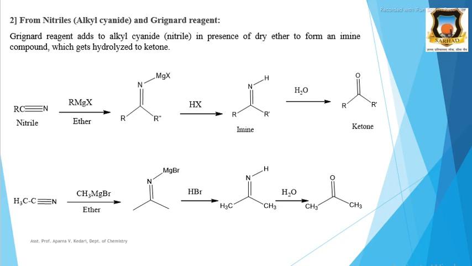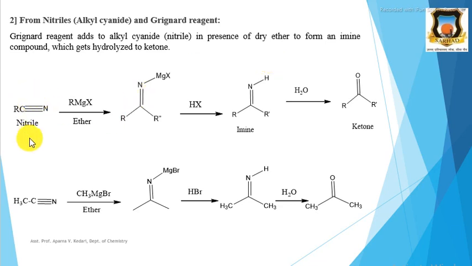Then next, from nitriles, which are also called alkyl cyanides, and Grignard reagent. This is the reaction between Grignard reagent and alkyl cyanide. This Grignard reagent reacts with alkyl cyanides or nitriles in the presence of dry ether. Dry ether is a solvent for this reaction. First it gives imine, and then when this imine is allowed to react with HX, that is hydrogen acids, it gives the ketone.